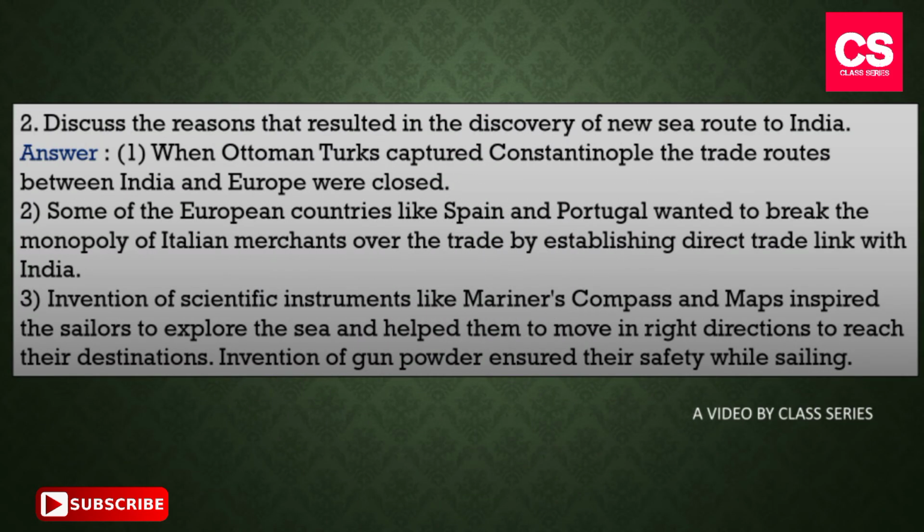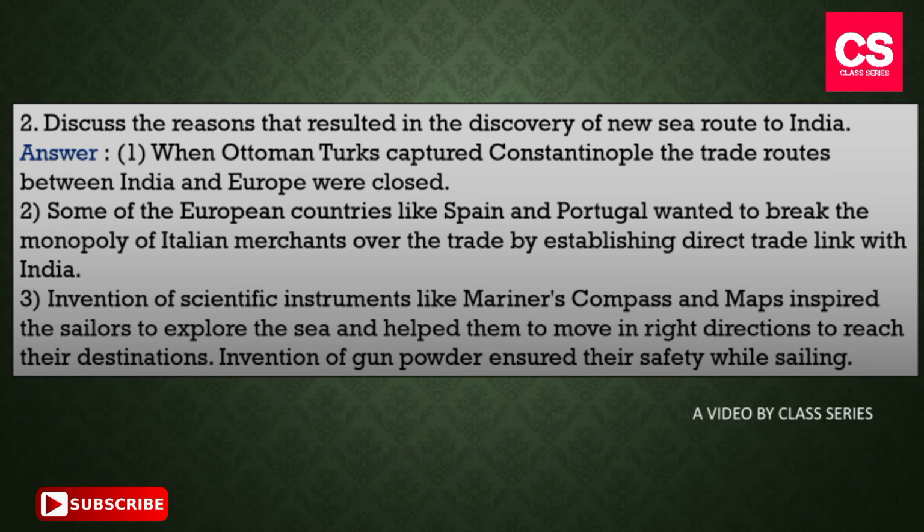Our second question is, discuss the reasons that resulted in the discovery of new sea route to India. The answer of this question is number 1. When Ottoman Turks captured Constantinople, the trade routes between India and Europe were closed. Number 2. Some of the European countries like Spain and Portugal wanted to break the monopoly of Italian merchants over the trade by establishing direct trade link with India.